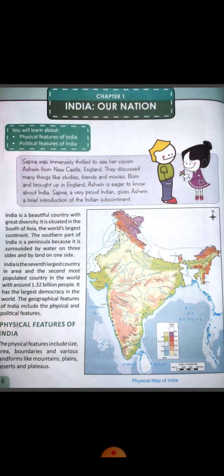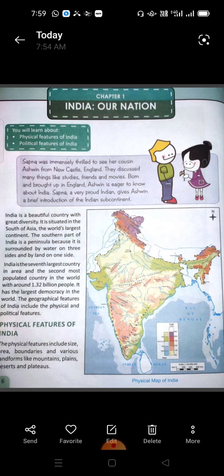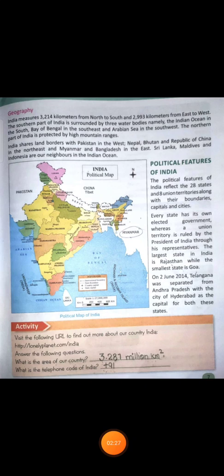Now what do you mean by physical features of India? It involves size and the area and different boundaries and various landforms like mountains, plains, plateaus, etc. And the geography of India measures 3214 kilometers from north to south and 2993 kilometers from east to west.